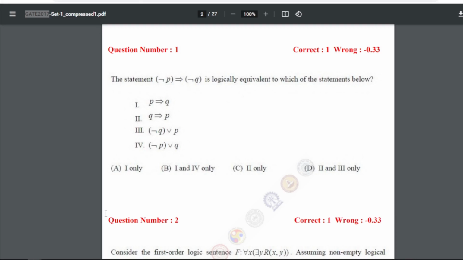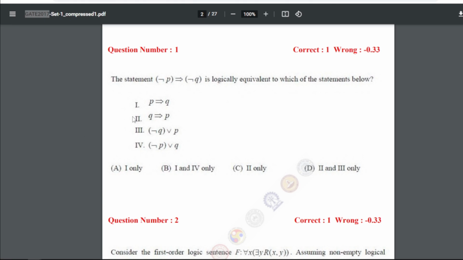Hi friends, welcome back. So today we are here with another GATE paper, that is GATE 2017 set 1. So as always, we will be sharing only the answers so that you can have a quick recap on those. Right. So let's start with the very first question.